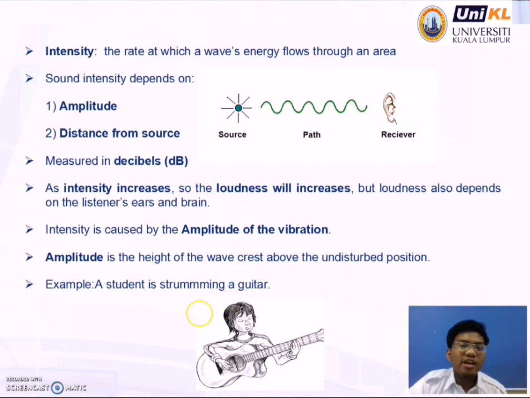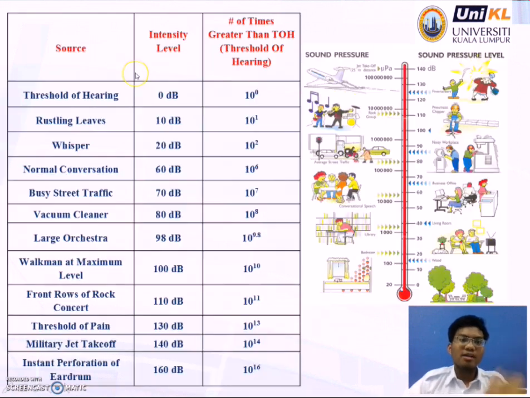Okay, intensity is caused by what? Intensity is caused by the amplitude of the vibration. Okay, what is amplitude? Amplitude is the height of the wave crest above the undisturbed position. For example, a student strumming a guitar will produce amplitude, isn't it, guys?